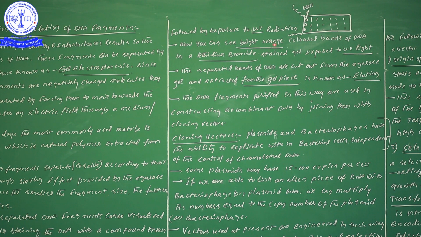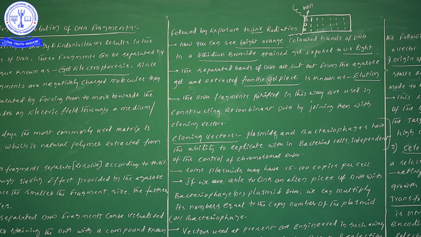Then you can see bright orange colored DNA bands when the ethidium bromide stained DNA is exposed to UV light. Remember, it is bright orange, not light orange color.